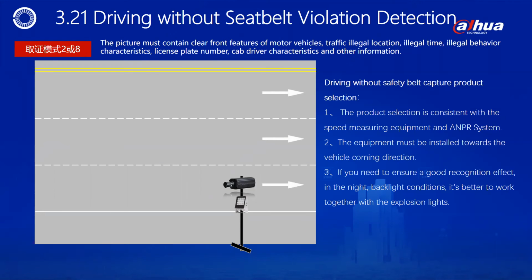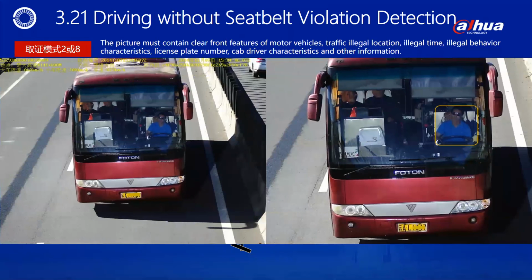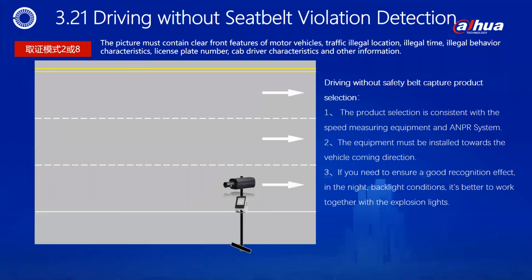1. The product selection is consistent with the speed measuring equipment and ANPR system. 2. The equipment must be installed towards the vehicle coming direction. 3. If you need to ensure a good recognition effect, in the night, backlight conditions, it must be worked together with the explosion lights. Page 3.22.